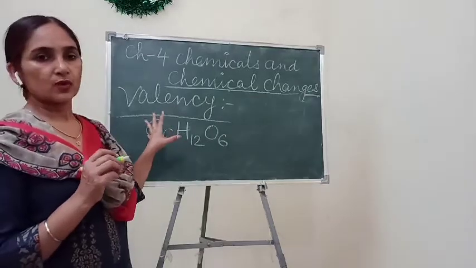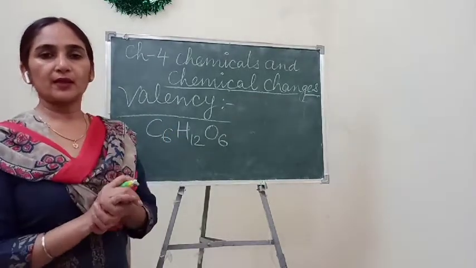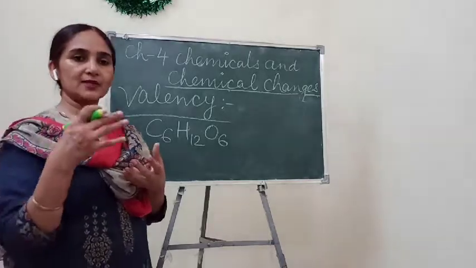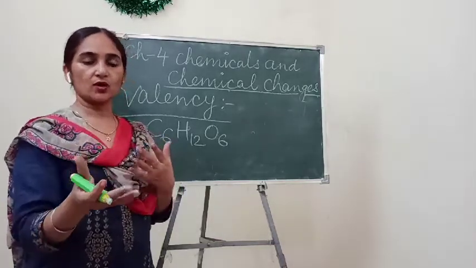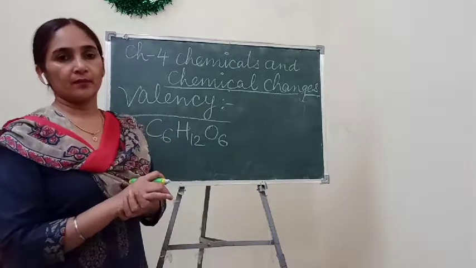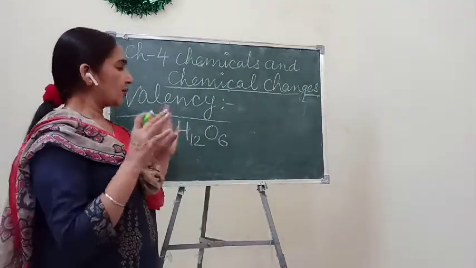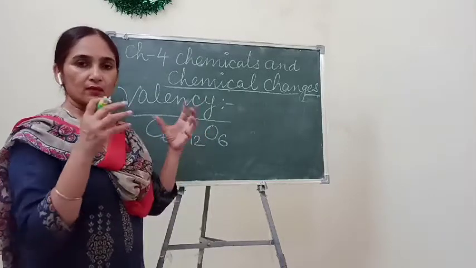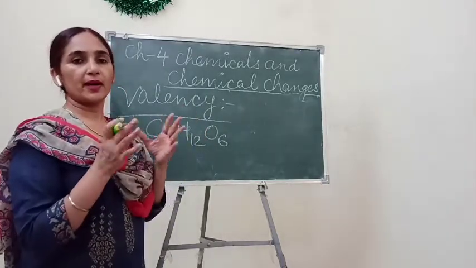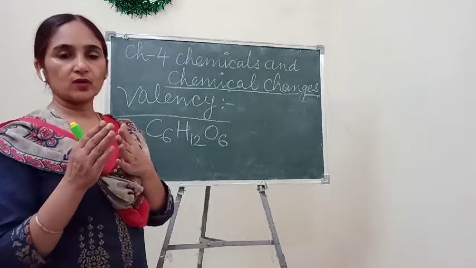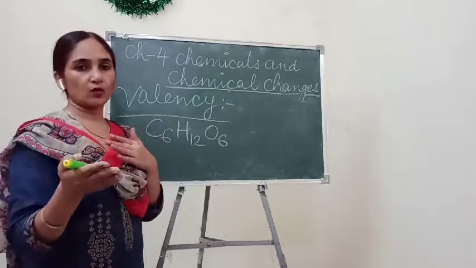Okay, so any chemical is formed by the gain or loss of electrons. Every bond is made between two atoms either by sharing of electrons, or by loss or gain of electrons.